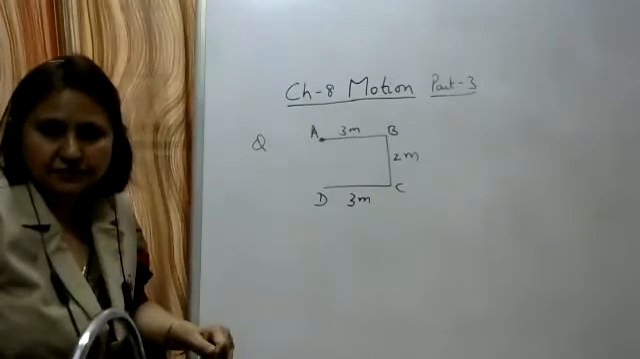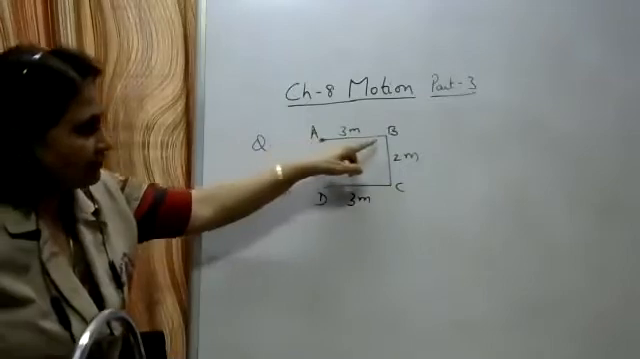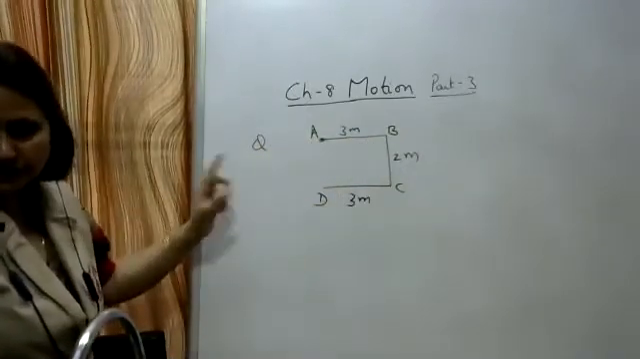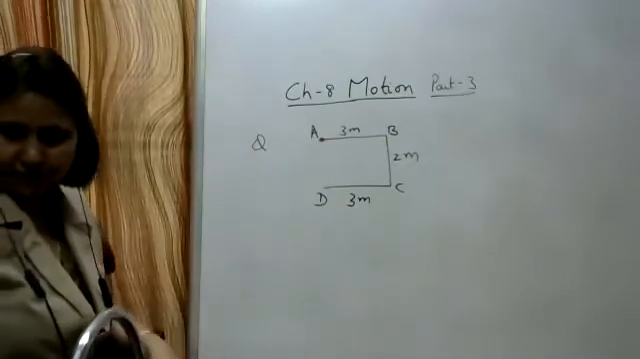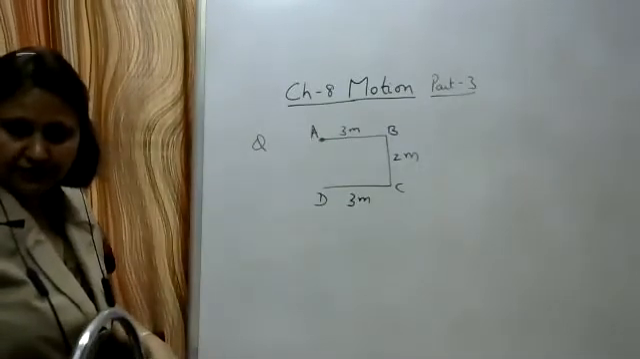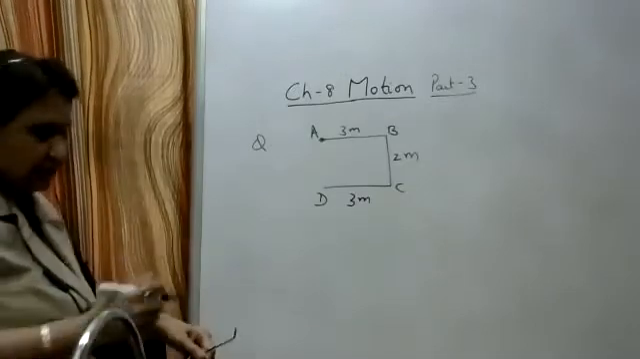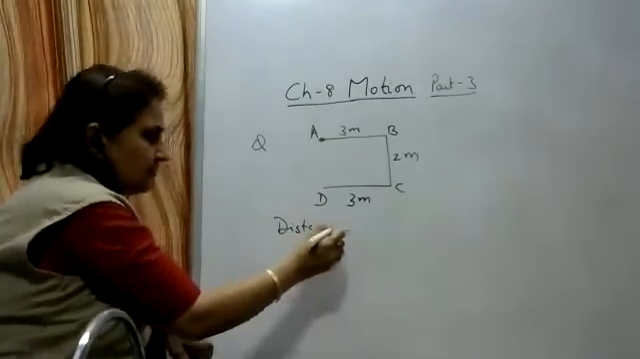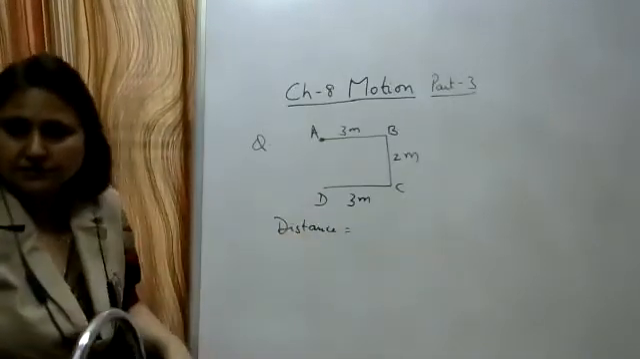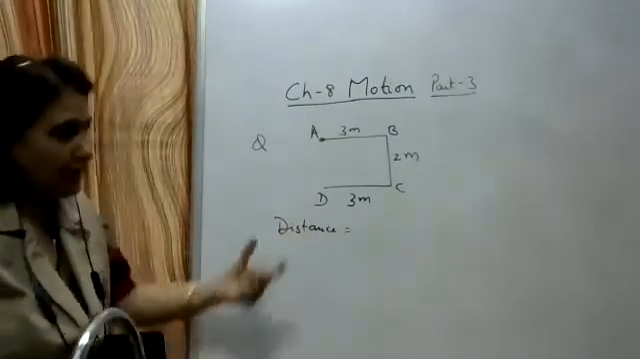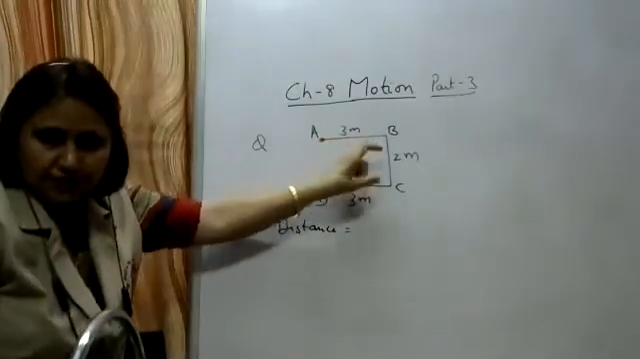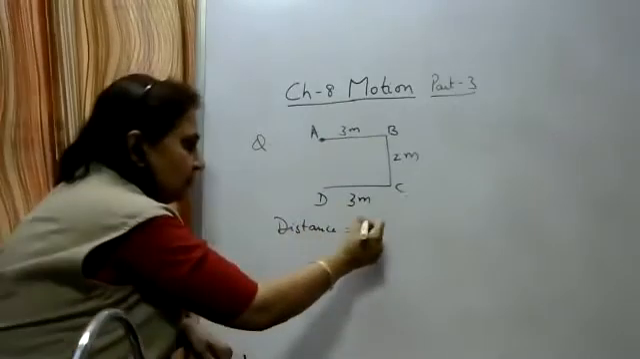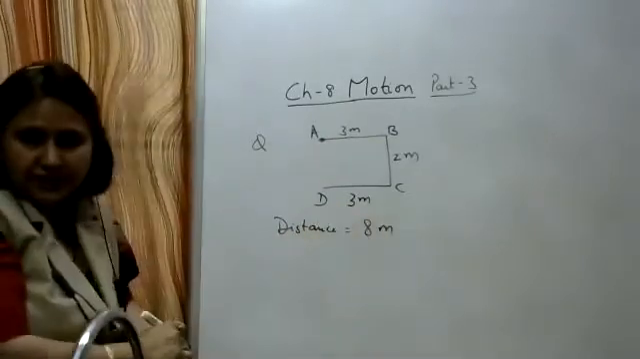A particle is starting from A, moving along this path, A, B, C, D, as shown in the figure. You have to find out the distance and the displacement. What will be the distance traveled in this case? As you can see, the total path length is 3 meters plus 2 meters plus 3 meters, that is equal to 8 meters. So the distance traveled is 8 meters.